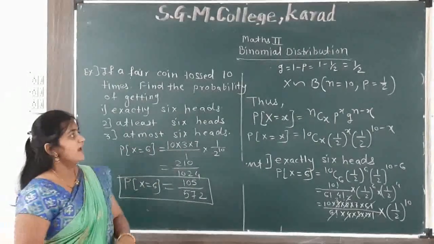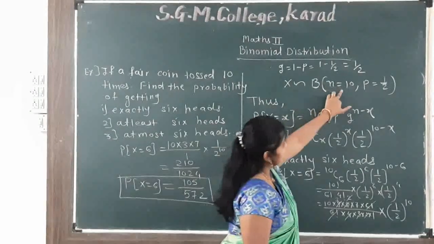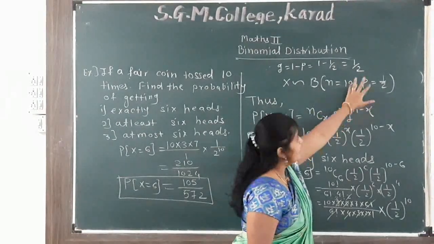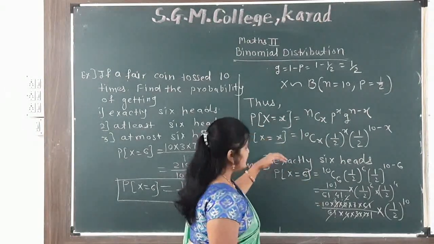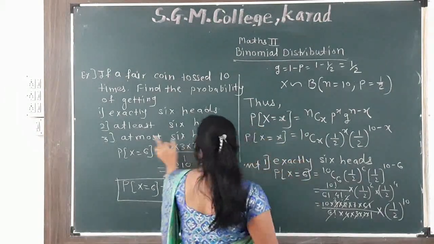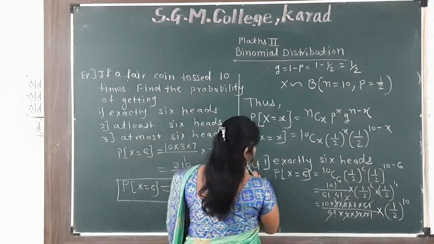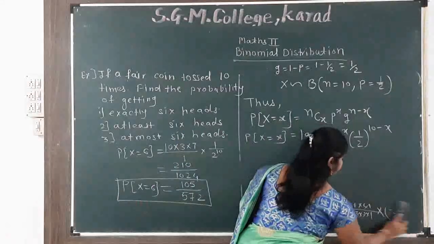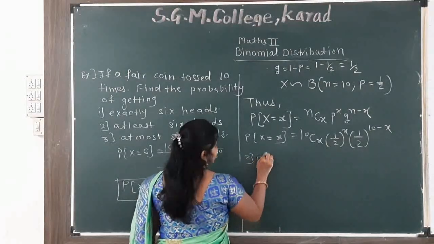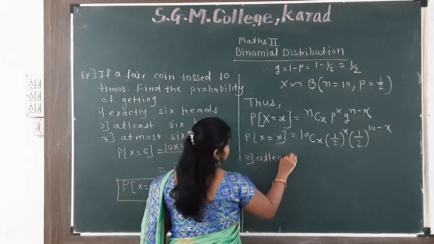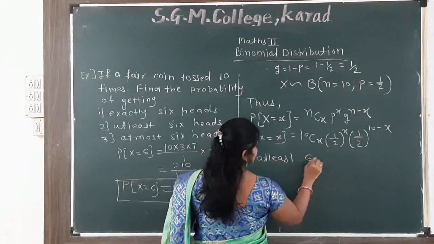Now next, at least 6 heads. Same numbers here. N is equal to 10, P is equal to 1 by 2 and Q is equal to 1 by 2. So the same formula we use here. Again, at least 6 heads. So again we simplify here. Second example, second type, at least 6 heads.